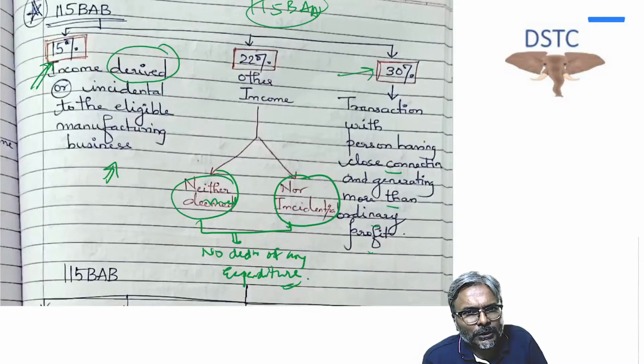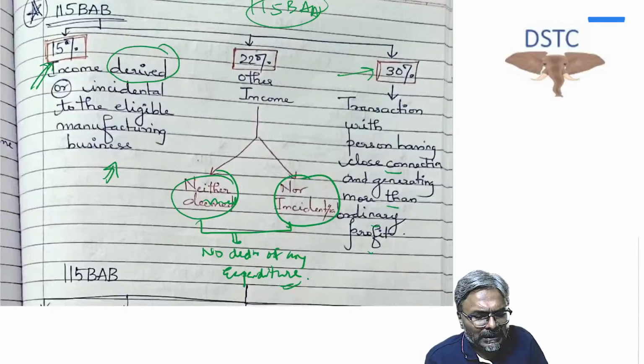Tell me one thing. If there is a short-term capital gain on the transfer of a depreciable asset, now you tell me in this case, students, can we say a depreciable asset is nothing but a business asset?